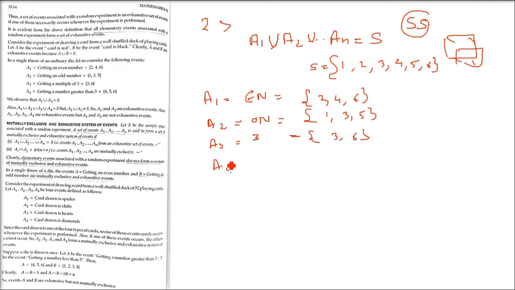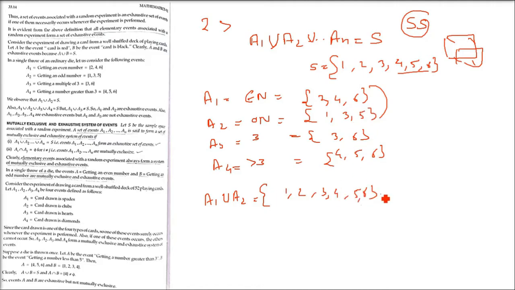Okay. Now one more event I am adding, which is getting a number greater than 3. What are the numbers greater than 3? 4, 5, 6. Now, what are exhaustive events? If I take A1 union A2, I get 1, 2, 3, 4, 5 and 6.